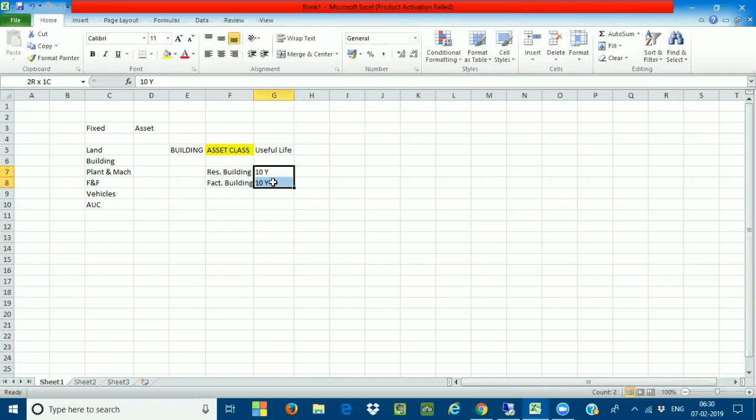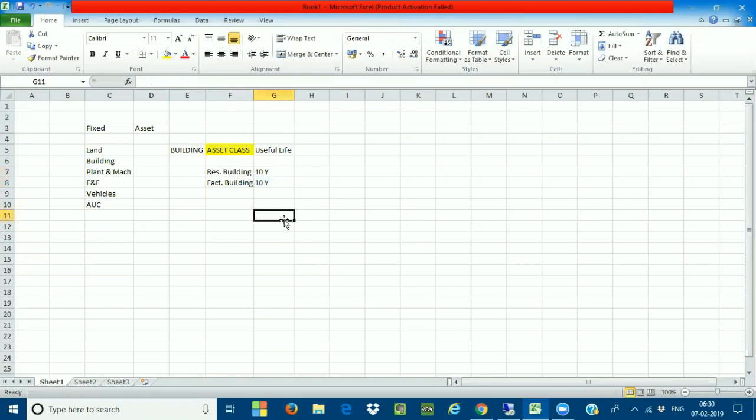Once the useful life is completed, you're going to do the sale of assets or you're going to do the scrapping. If you don't want to sell the asset, if the building is completely not in use, we can go for scrapping. Or in the middle of the 10 years, if you want to sell, you can go for unplanned depreciation. That is a different category. I'll explain each and every concept in much more detail.